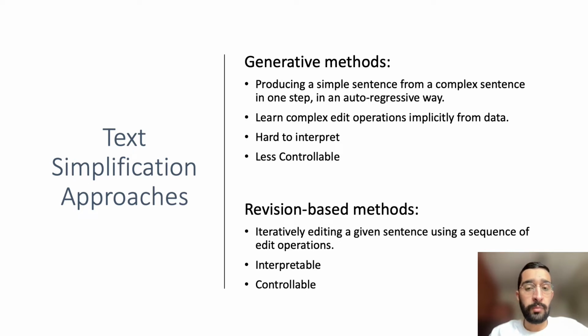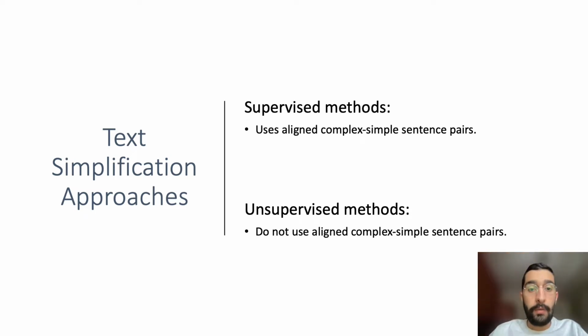While generative models learn complex edit operations implicitly from data, the explicit edit operations performed by revision-based approaches can provide more control and interpretability. We can also categorize text simplification approaches into supervised and unsupervised methods. Supervised methods tend to have better performance but require aligned complex-simple sentence pairs. However, unsupervised methods do not use such data but do not perform as well.